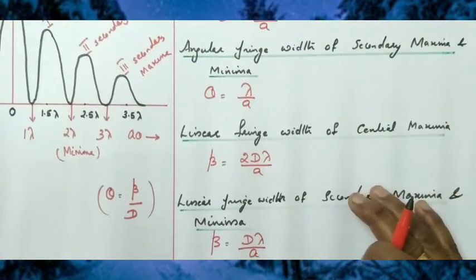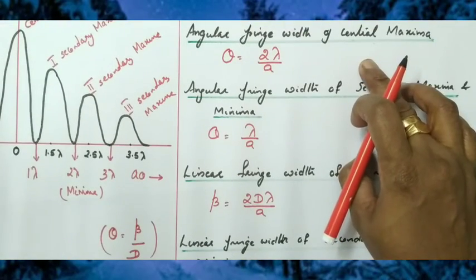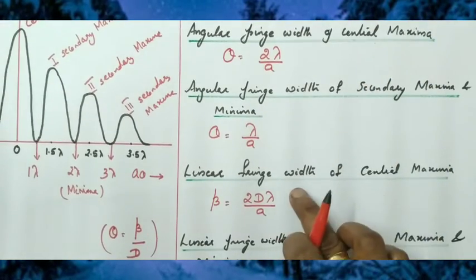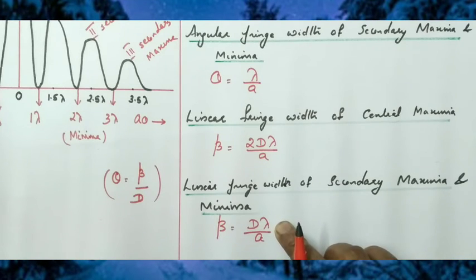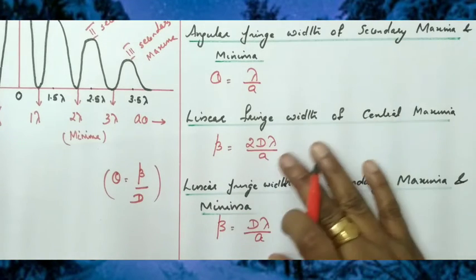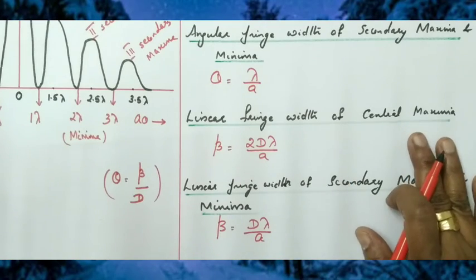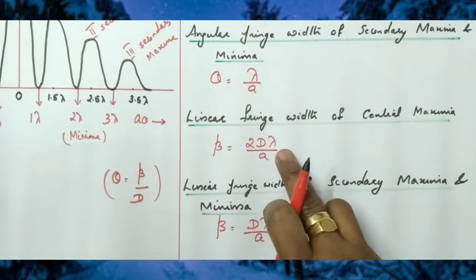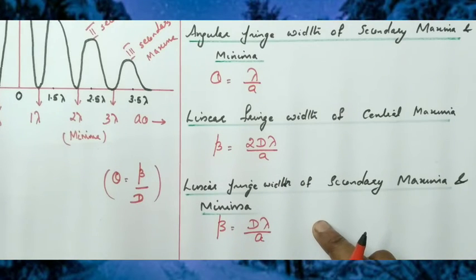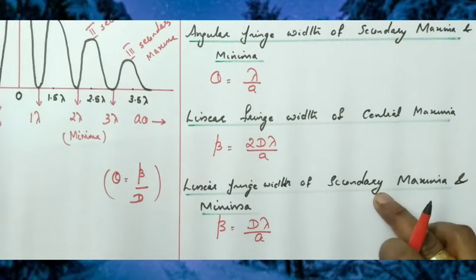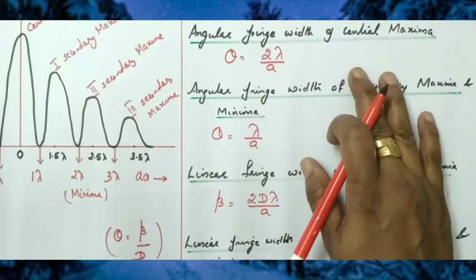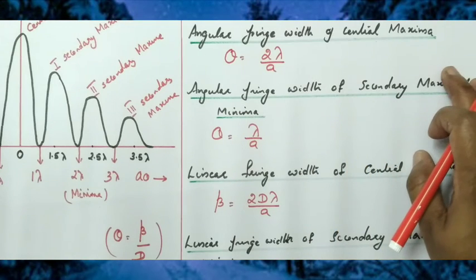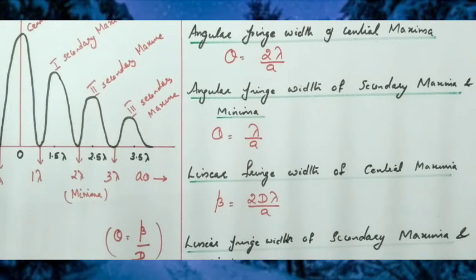Okay. So in the diffraction pattern, the central maxima has double the width of the secondary maxima and minima. That is the main difference between interference pattern and diffraction pattern. In the interference pattern, all the bright fringes and dark fringes have the same width. But in the diffraction pattern, the central maxima has double the width of the other secondary maxima and minima. So just learn these formulas by heart, derivations are not needed: the angular fringe width and linear fringe width of secondary maxima and central maxima. Clear, children?